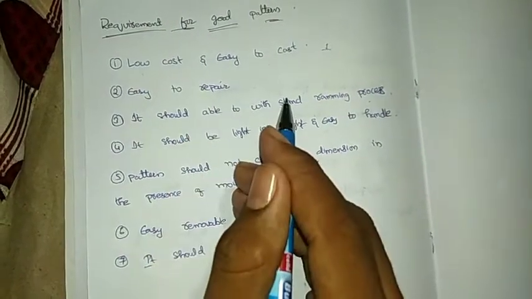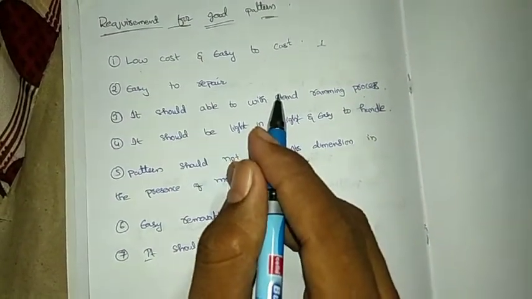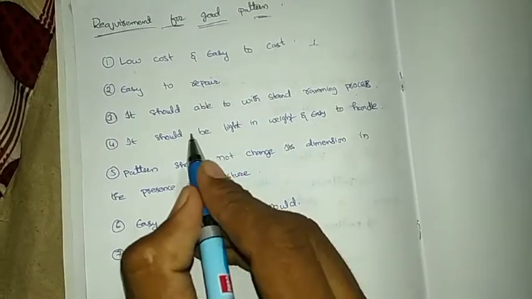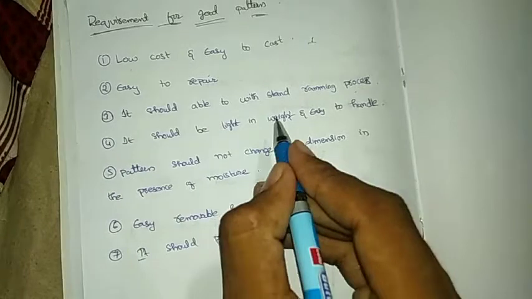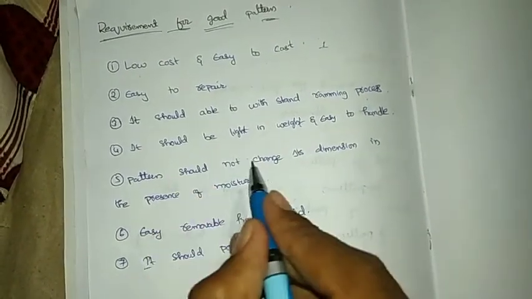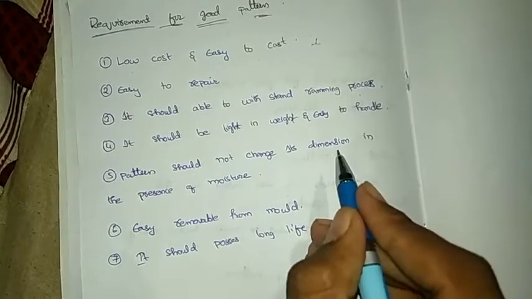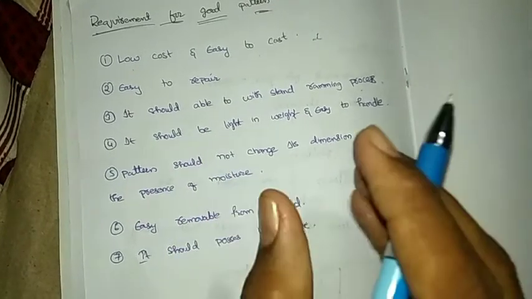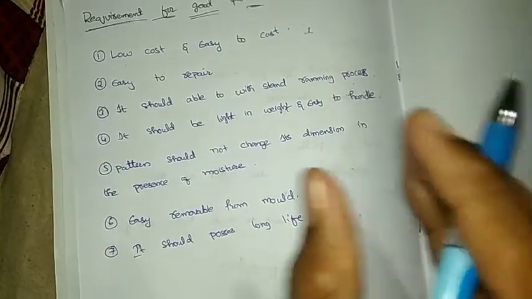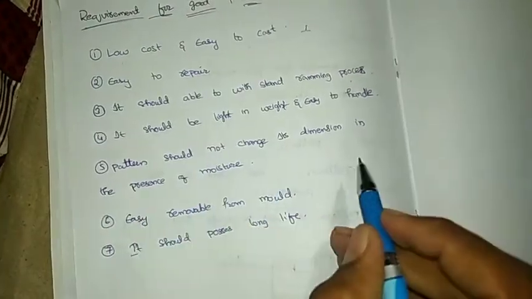Easy to repair: if the pattern gets damaged sometimes, it should be easily repaired. It should be able to withstand the ramming process. It should be light in weight and easy to handle. It means if a pattern is light in weight, we can move it from one place to another.